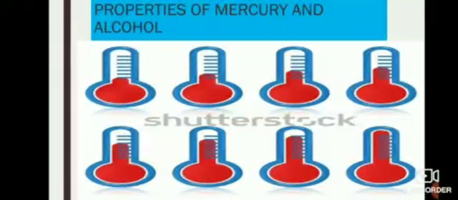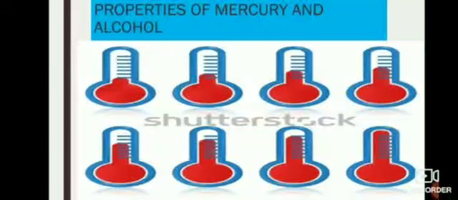Now, let us see how to use a thermometer. To find the temperature of an object, the bulb of the thermometer needs to be in close contact with the object. Watch the shiny line of mercury in the tube. The highest point on the scale at which the rise of mercury stops shows the temperature of the object.